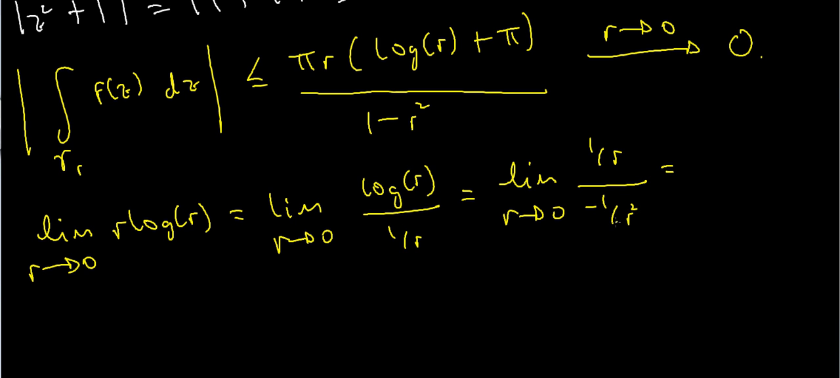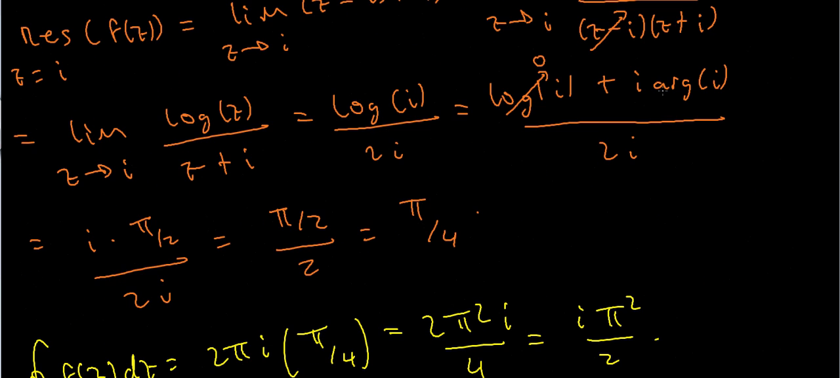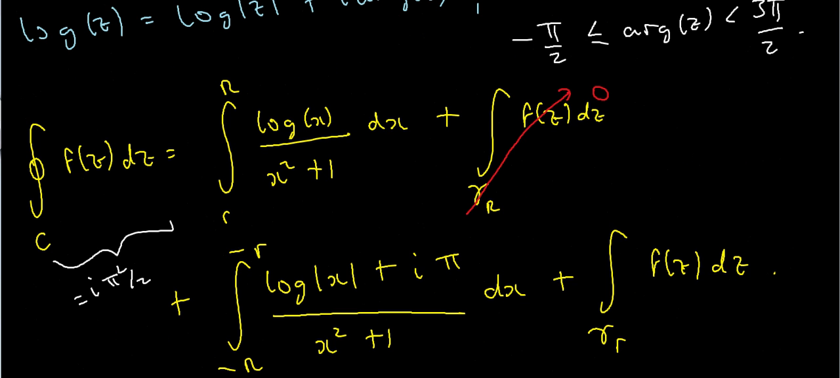Let's multiply the top and the bottom by r squared. That's the limit as r goes to 0 of r squared divided by r, which is just r, divided by minus 1. And the limit of this thing as r goes to 0 is obviously 0. So that's how we do that. Now we've shown that this whole quantity, the absolute value of this integral by the estimation lemma, is going to go to 0. So if I scroll all the way back up, the contribution of this integral here is also going to be 0 when I take the limit.